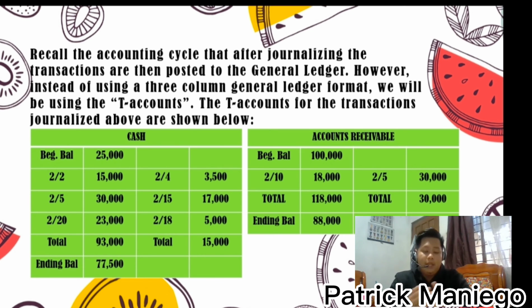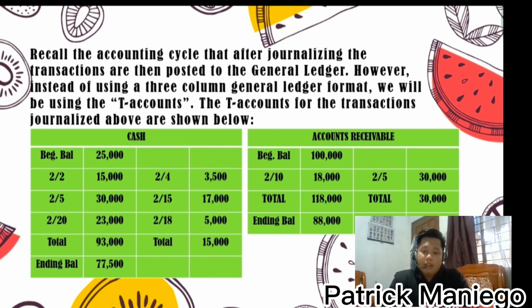Cash: the beginning balance is 25,000, February 2 is 15,000, February 4 is 3,500, February 5 is 30,000, February 15 is 7,000, February 20 is 23,000, February 18 is 5,000, the total of 93,000, and the ending balance is 77,500.